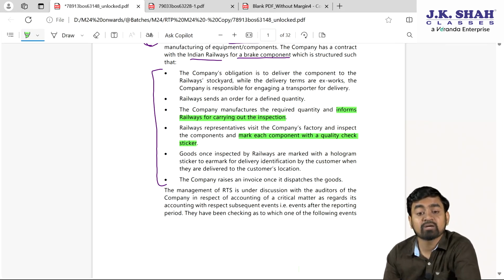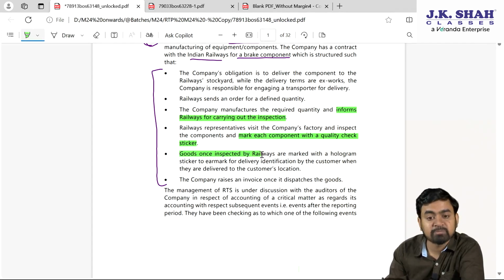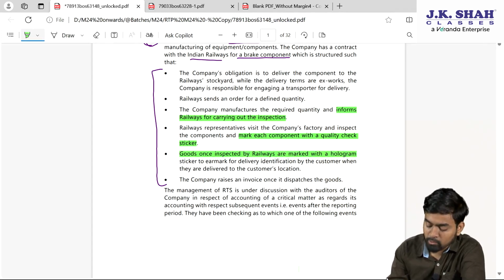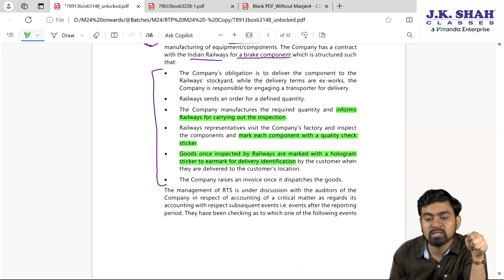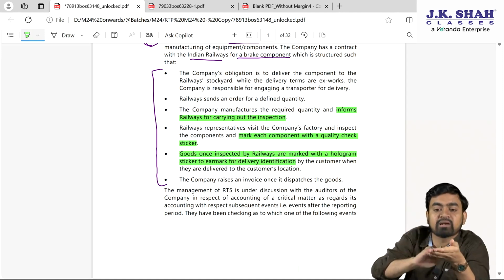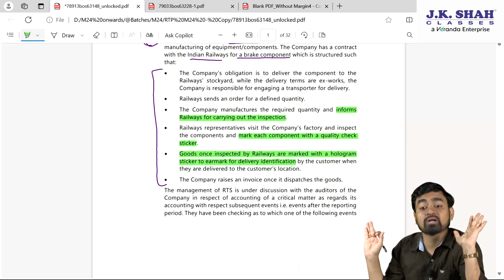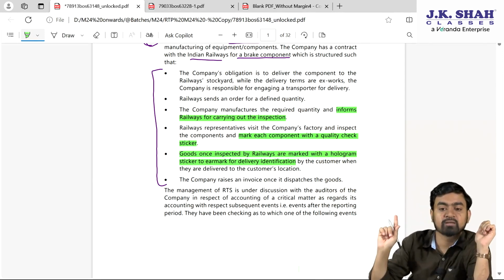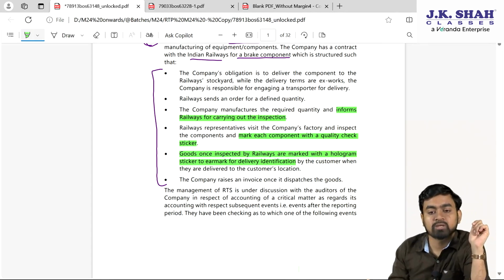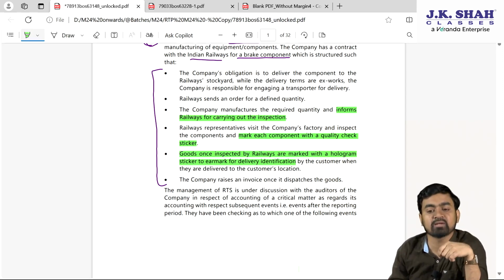Once the hologram sticker is put, it means they are ready for delivery from our end. Immediately the customer should take it. If we are still keeping them in our godown, it means we are delaying because of the buyer's request, that is Indian Railway's request.